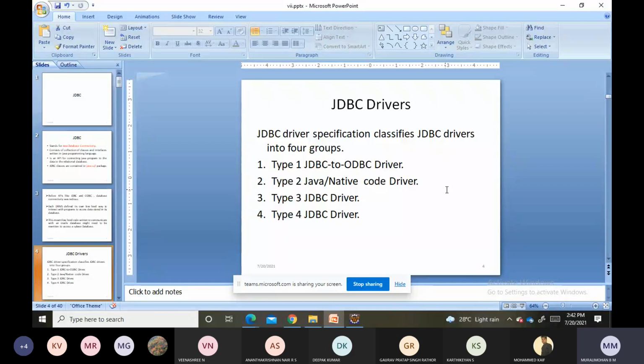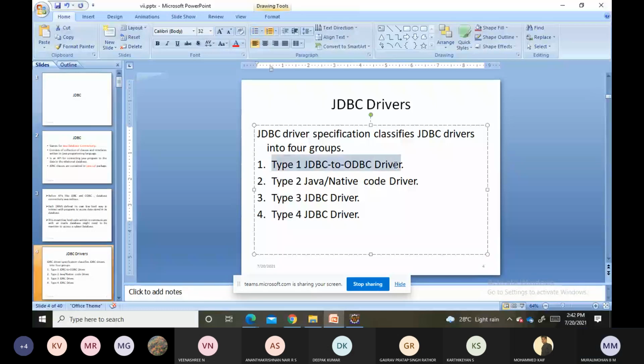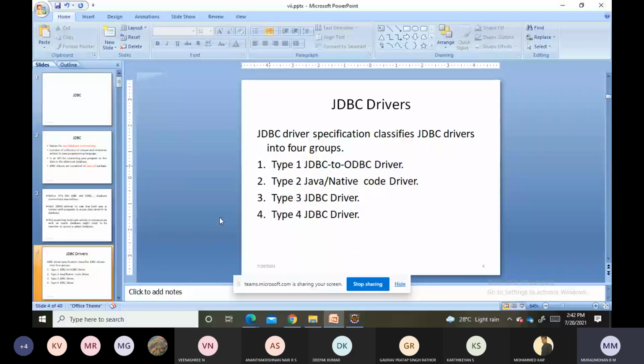First one, JDBC to ODBC driver; second, Java or native code driver; third, type 3 JDBC driver; and fourth, type 4 JDBC driver. We will see them one by one: type 1, type 2, type 3, type 4.